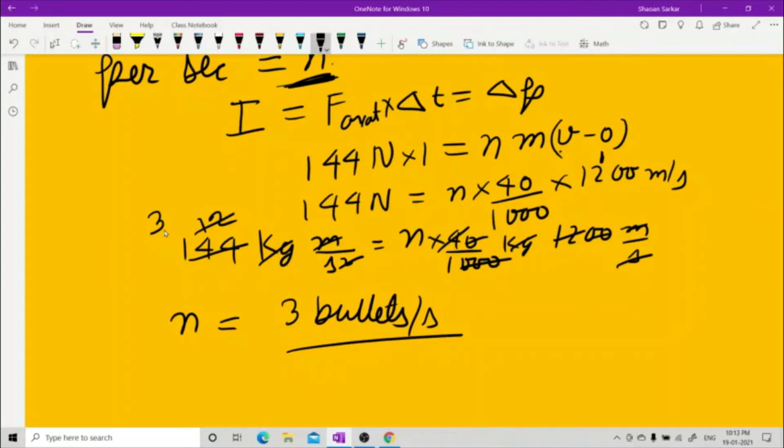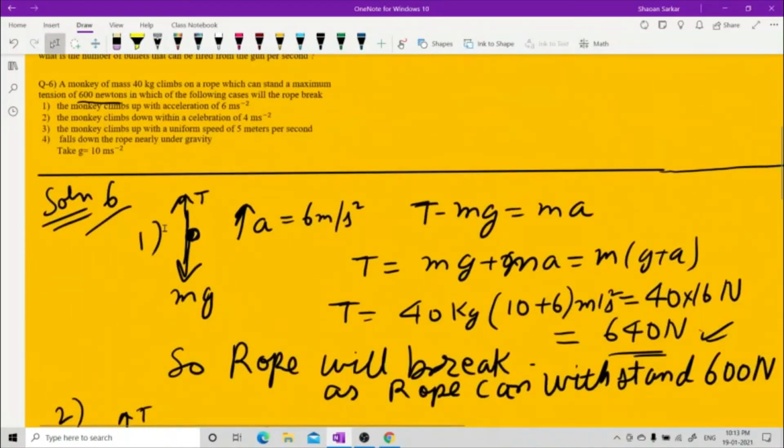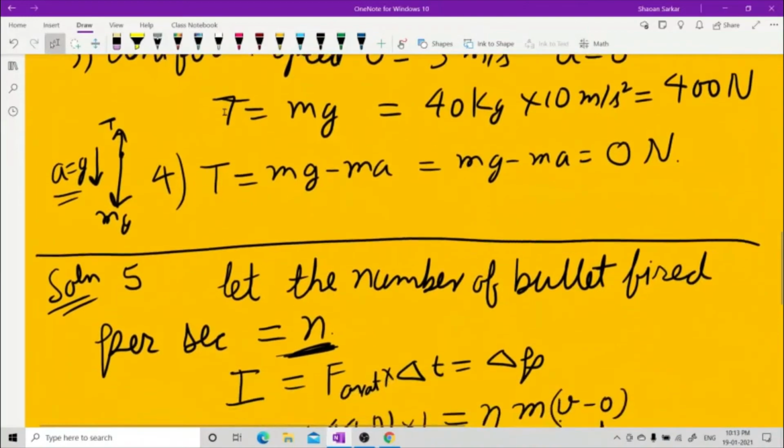See, the point is, let's read the question again and understand. See what the question is saying. A machine gun fires a bullet of mass 14 with a speed of 1200 meters per second. This is the velocity. Initially, it was at rest. The person holding the gun can exert a maximum force of 100 Newton on it. What is the number of bullets that can be fired from the gun per second? Per second.